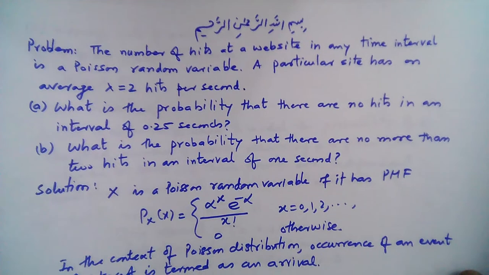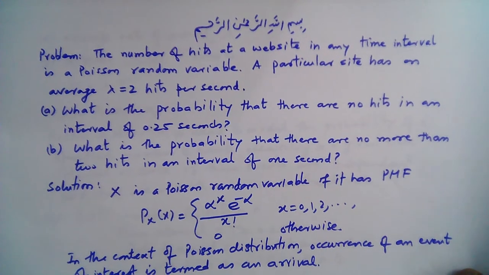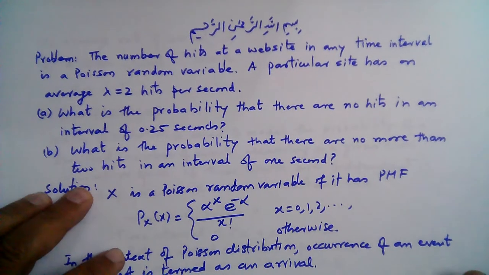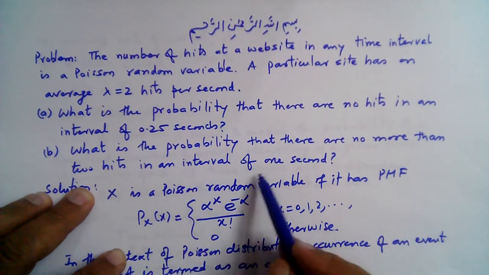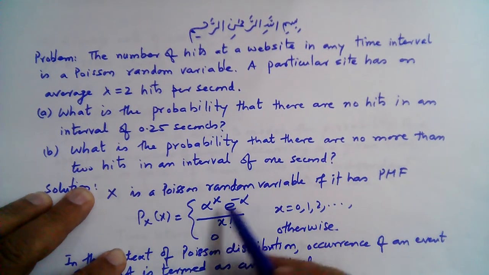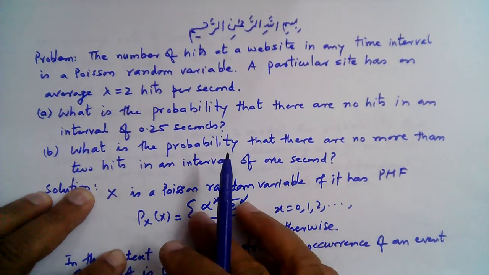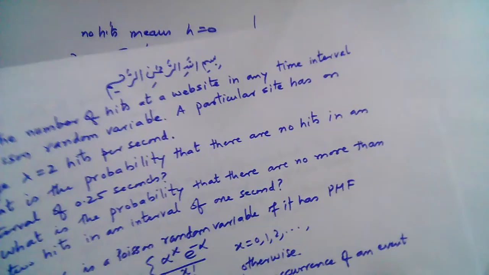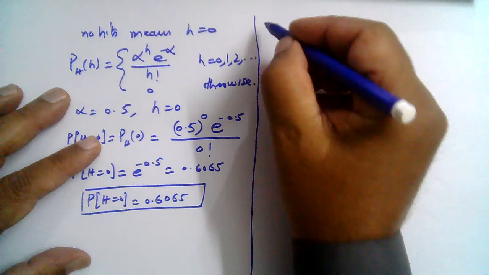Part B says, what is the probability that there are no more than 2 hits in an interval of 1 second, right? So in this case, lambda remains the same, but the time interval changes, so alpha changes. When alpha changes, the distribution changes, so we can now have a different random variable. We represented this random variable with h. Let's represent this random variable with k, right? So this is part B.